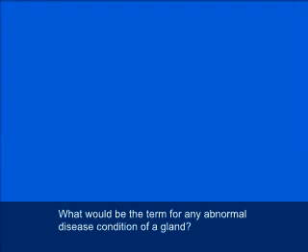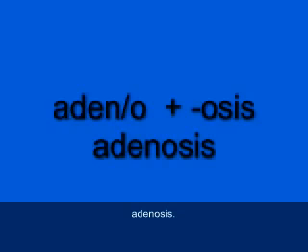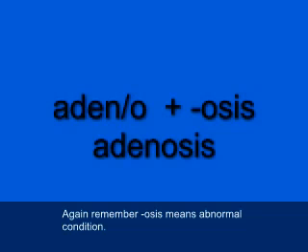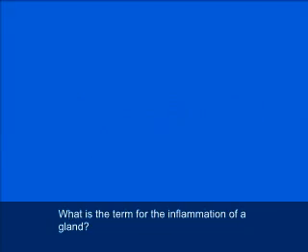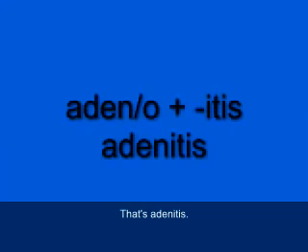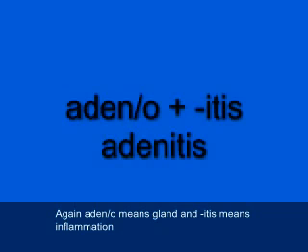What would be the term for any abnormal disease condition of a gland? Adenosis. A-D-E-N-O-S-I-S. Again, remember, osis means abnormal condition. What is the term for the inflammation of a gland? That's adenitis. A-D-E-N-I-T-I-S. Again, adeno means gland, and itis means inflammation.